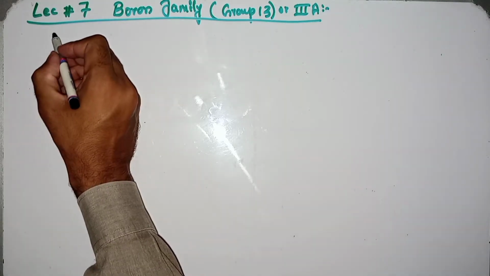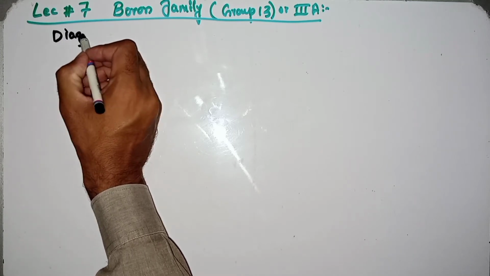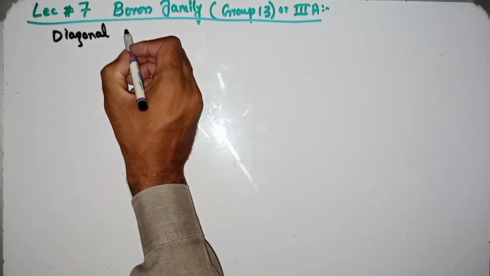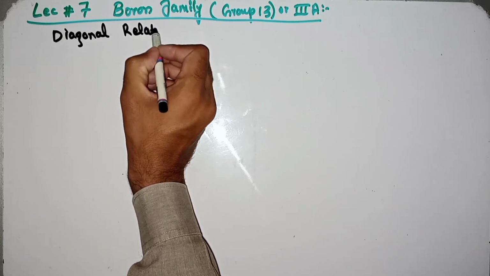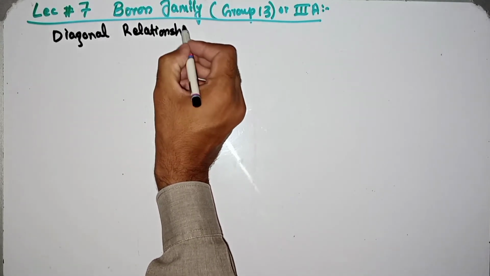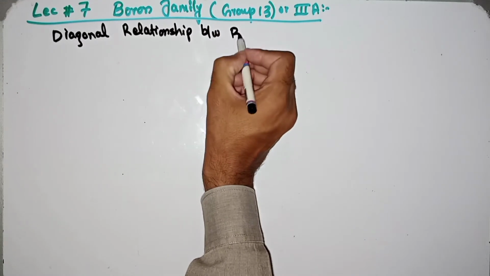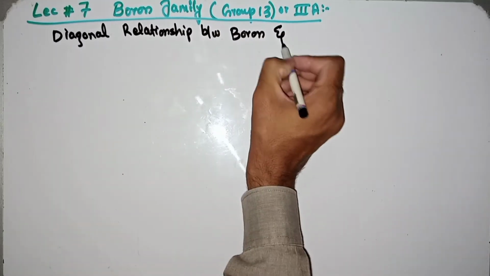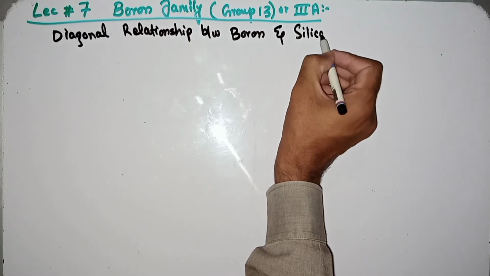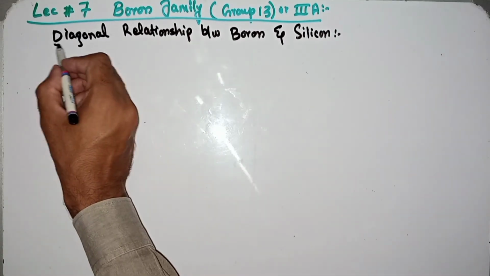In the previous lecture I already compared aluminum and boron, but in today's lecture I will show you another point, that is the diagonal relationship between boron and silicon. What is meant by diagonal relationship?